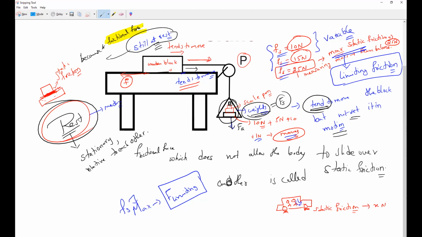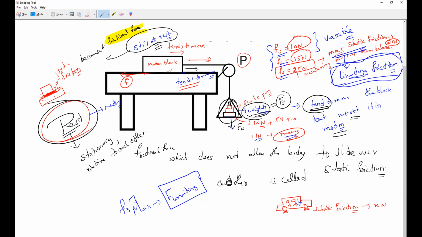So the maximum friction possessed by bodies in contact, when they tend to move, is the friction we call what? Maximum static friction is called limiting friction.